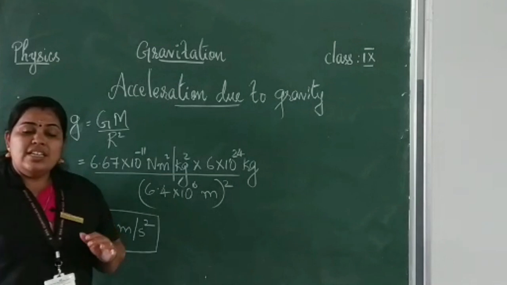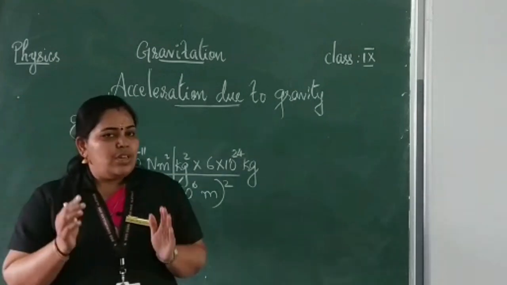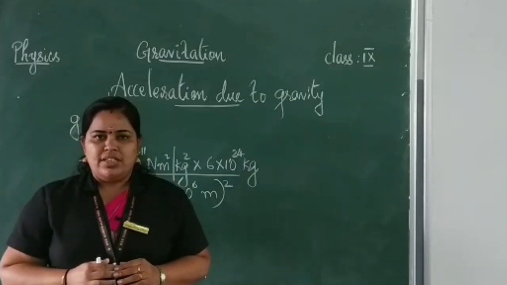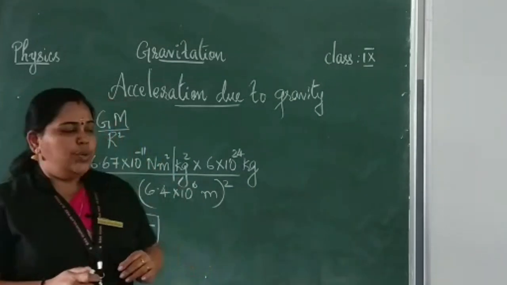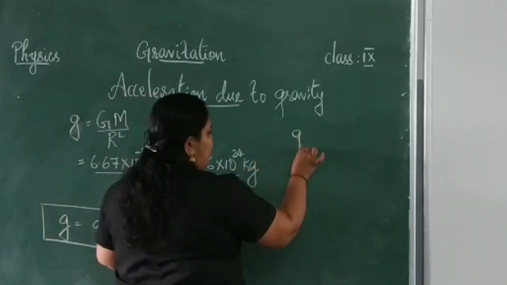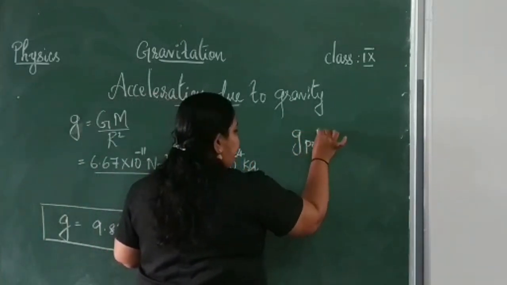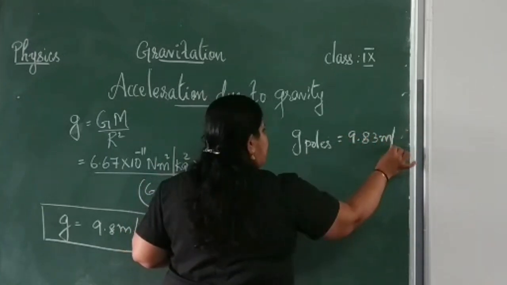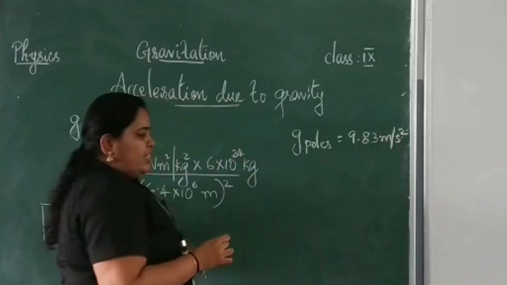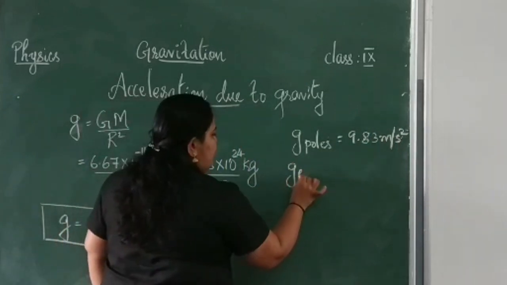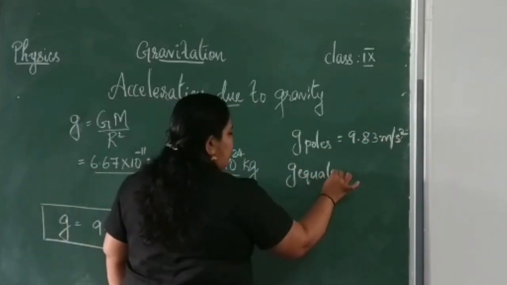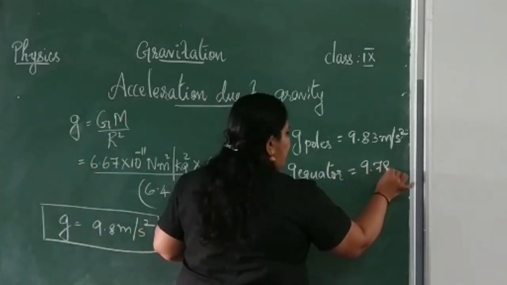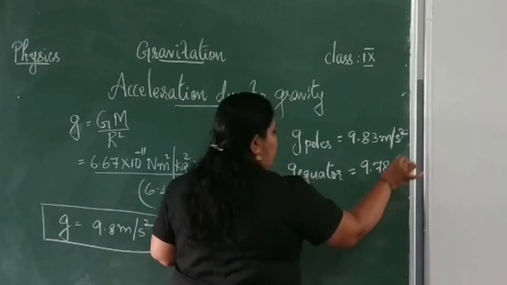Since the earth is not a perfect sphere, its acceleration due to gravity will not be the same at the polar region and equatorial region. The exact value of acceleration due to gravity at the poles is 9.83 meter per second square, and at the equatorial region it is 9.78 meter per second square.